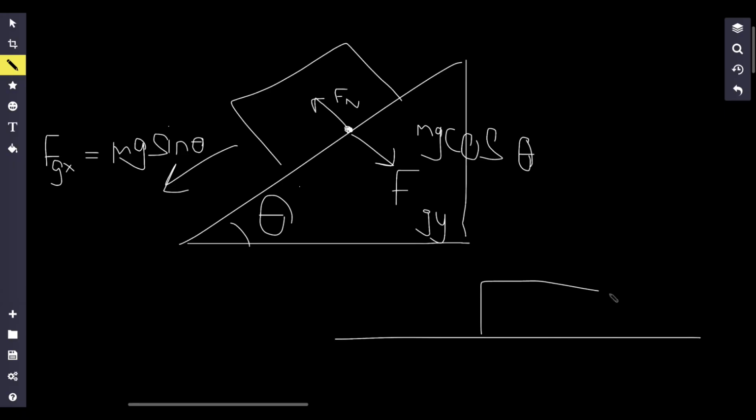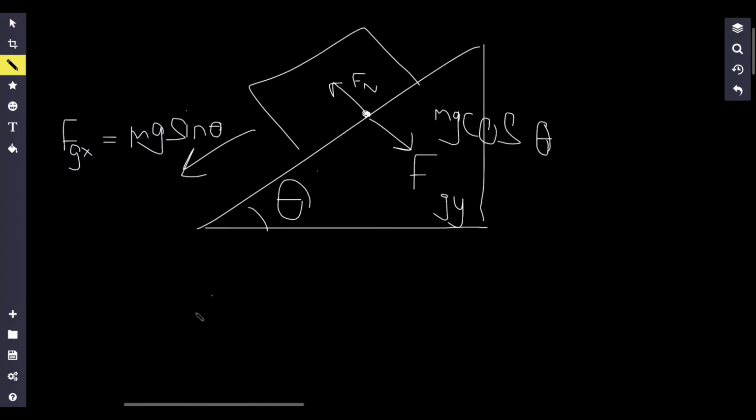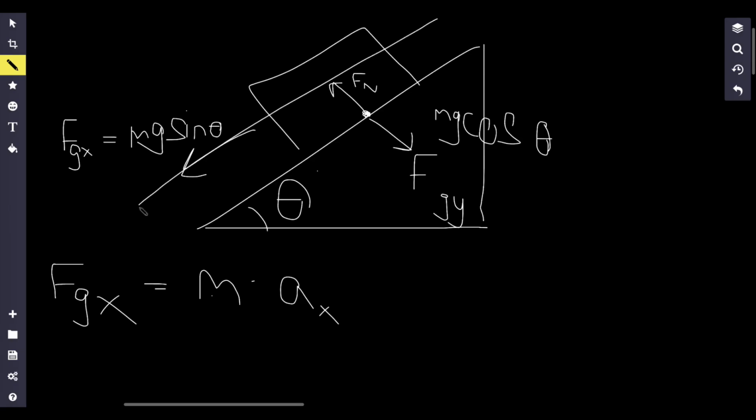So you saw how on a flat surface, the normal force was perpendicular this way, but on a slanted surface it's also going to be perpendicular to that surface. And one more thing. We know that the force in the x direction is equal to mass times acceleration. In this case, I'm going to say the acceleration in the x direction. I'm defining the x direction as the axis where the block can slide back and forth.